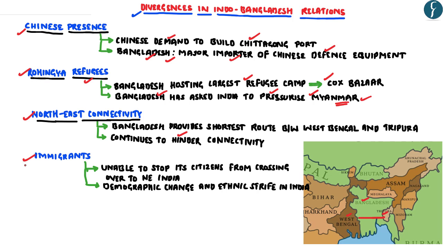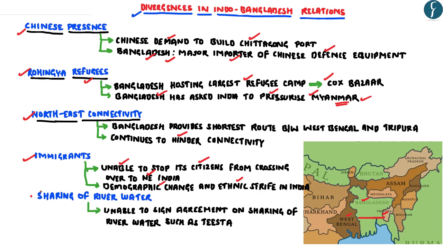The next concern is with respect to illegal Bangladeshi immigrants, wherein the Bangladesh government has so far been unable to stop its citizens from crossing over to the northeastern part of India. And this has in turn led to demographic change in the northeastern part of India, leading to ethnic strife. Apart from that, even though India and Bangladesh share more than 50 rivers, these two countries have been unable to sign a comprehensive agreement on the sharing of river water such as the Teesta. So these are some of the divergences in the Indo-Bangladesh relations.